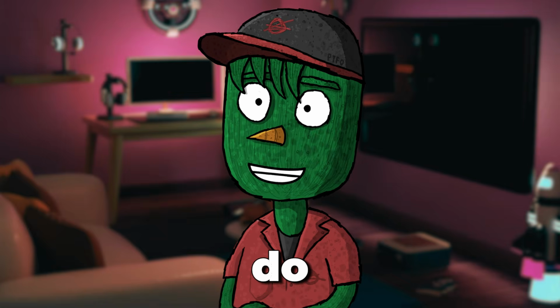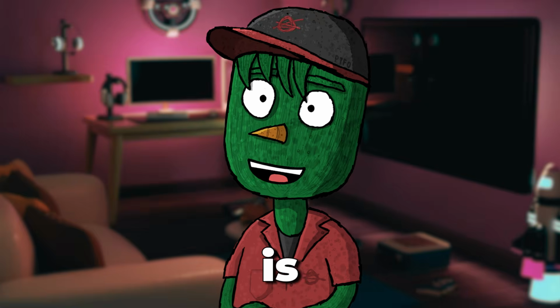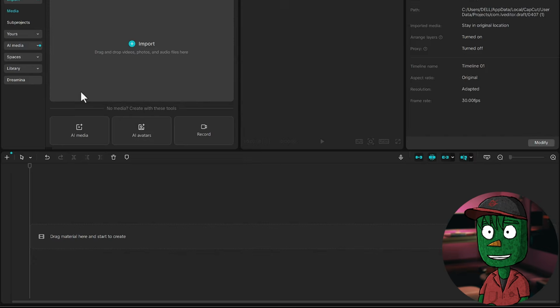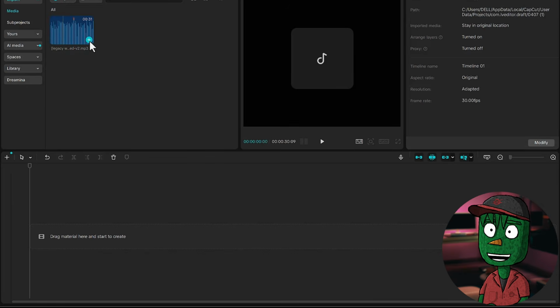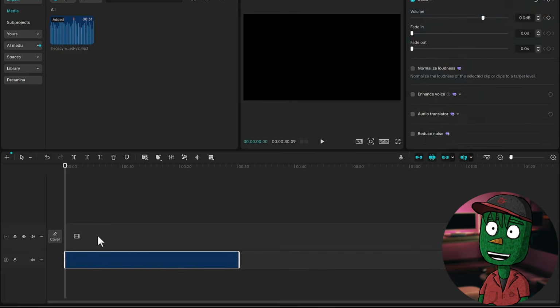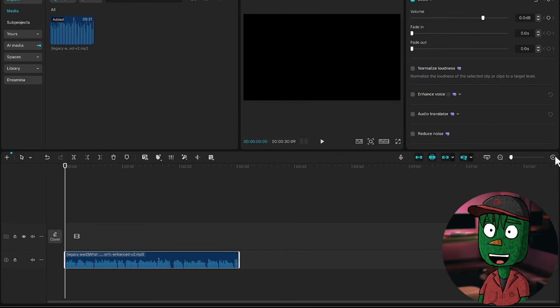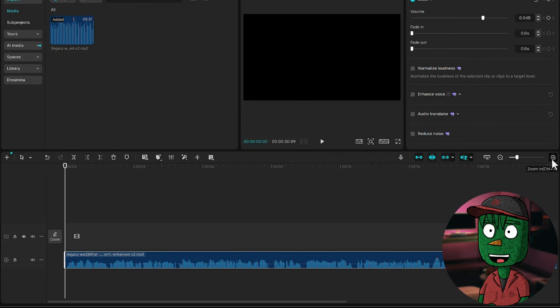The next thing we need to do now is to edit the video, and this is what you just need to do. Open CapCut or any of your preferred editing software. I just prefer CapCut because it's easy for beginners to understand what you're doing. What you want to do is drag the voiceover you just generated into CapCut and then basically just click on the plus icon here to add it to the timeline.